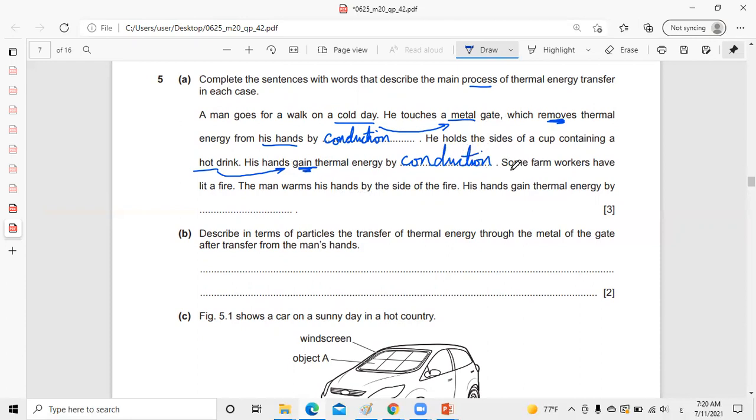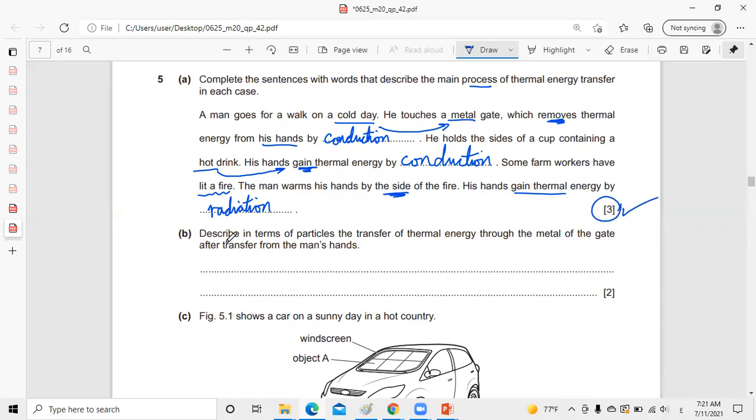Third statement: some farm workers have lit a fire. The man warms his hand by the side of the fire, not above, beside the fire. His hand gains thermal energy. Because we are talking about a heating source like a fire that transfers heat by light or heat energy or infrared radiation, we are talking about radiation. That's part A, we get the 3 marks.